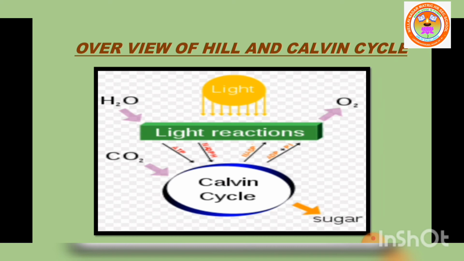In the light reaction, the process utilizes water, sunlight, and pigment to produce ATP and NADPH2. During the Calvin cycle or dark reaction, carbon dioxide is reduced into carbohydrate by making use of ATP and NADPH2 generated at the end of light reaction. So this is the overall view of Hill and Calvin cycle.